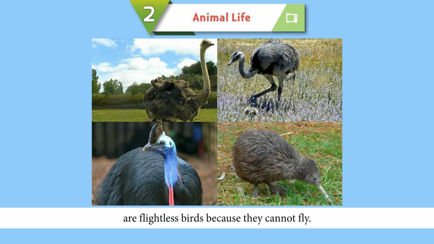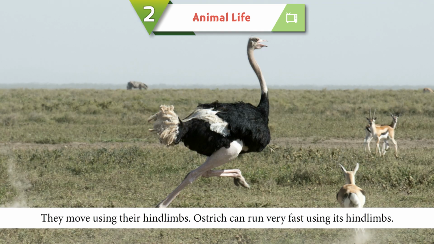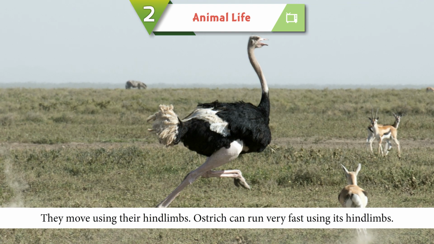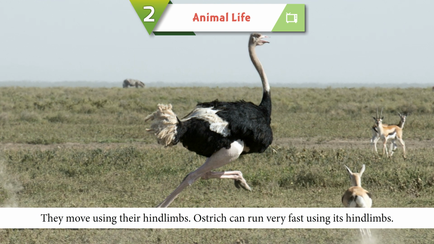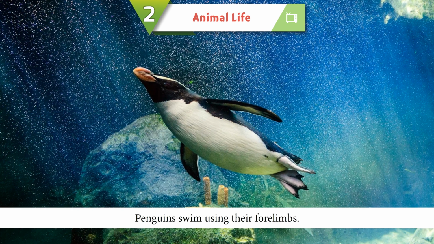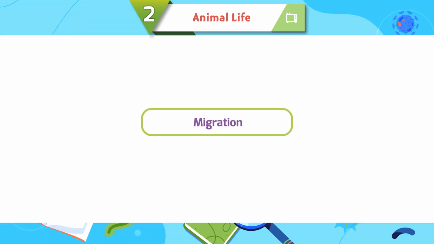are flightless birds because they cannot fly. They move using their hind limbs. Ostrich can run very fast using its hind limbs. Penguins swim using their forelimbs.